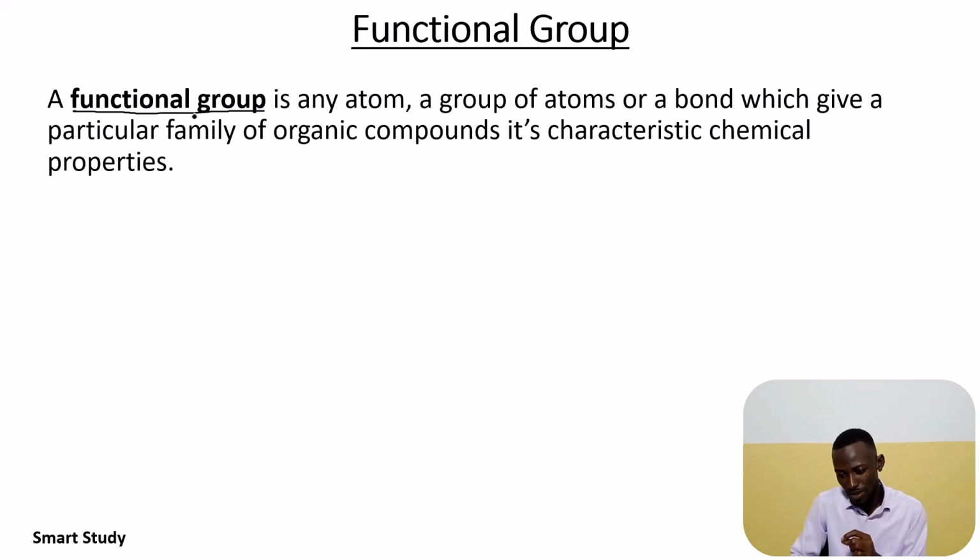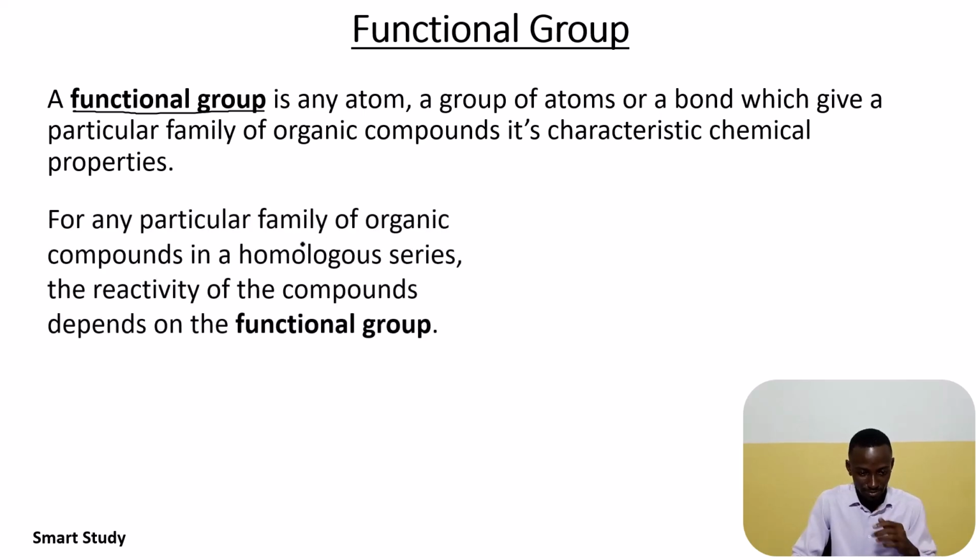Then each of them is a member of the family. And in this case, the family is the homologous series. So for any particular family of organic compounds in a homologous series, the reactivity of the compound depends on the functional group. And in subsequent videos, we are going to look in detail into it.